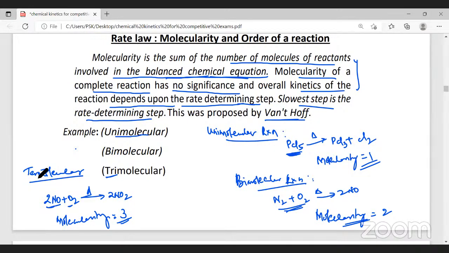And molecularity is classified as unimolecular, bimolecular, and termolecular. It is not tri, it is ter. A reaction in which only one molecule is taking part is called a unimolecular reaction. A reaction in which two molecules are taking part is called a bimolecular reaction. And the reaction which takes place with three molecules is called a termolecular reaction.